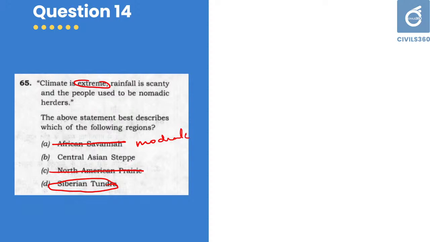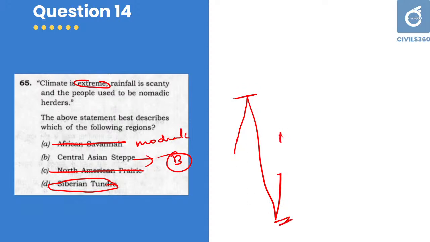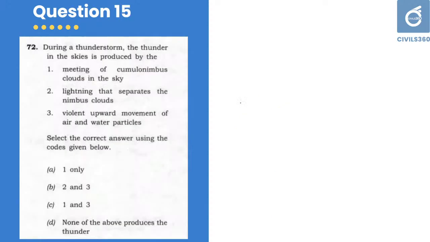The answer is, 14th question, answer is B, Central Asian steppe. That means there is a very high variation in annual temperature, and people are nomadic in nature. Almost every region has nomadic herders, or they are nomadic in nature. So the answer is B, Central Asian steppe. Just go through the features of each of the climate regions, that will do the magic.